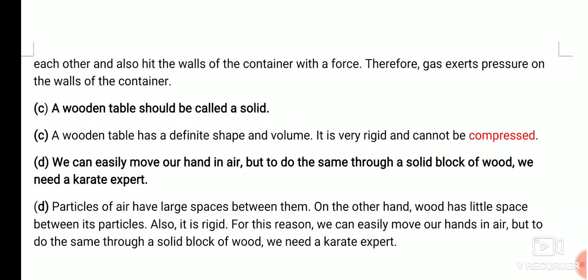A wooden table should be called a solid. Why? Because a wooden table has definite shape and volume and it is very rigid, it cannot be compressed. So a wooden table can be called a solid, and the properties of a solid are followed by a wooden table.